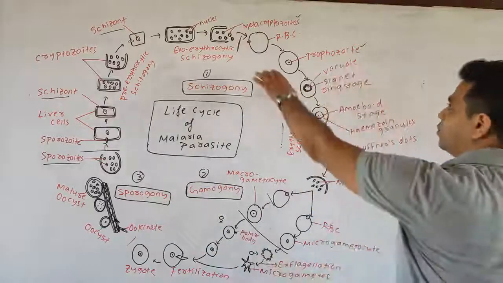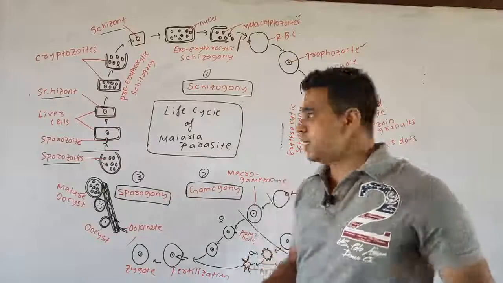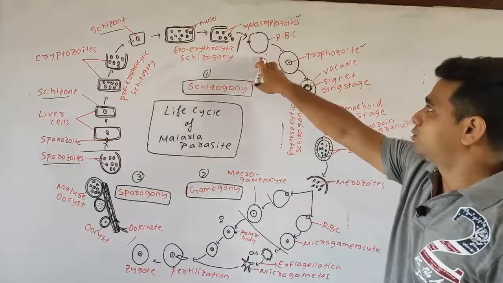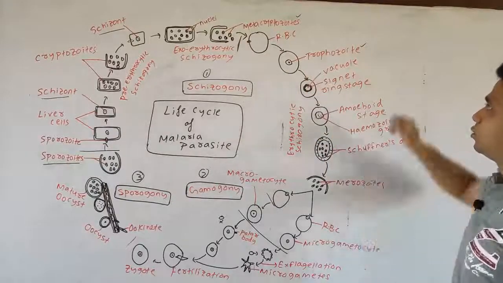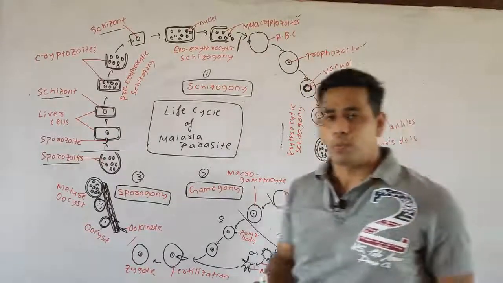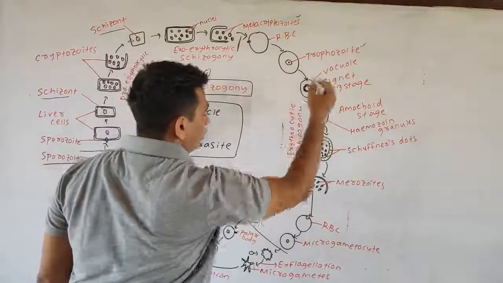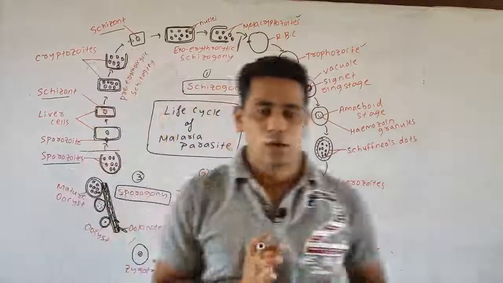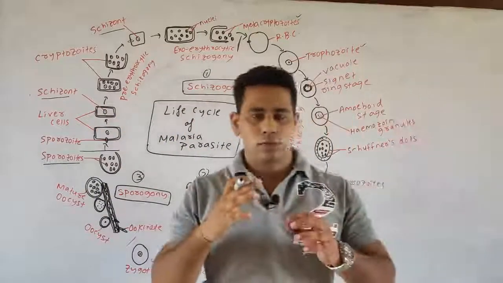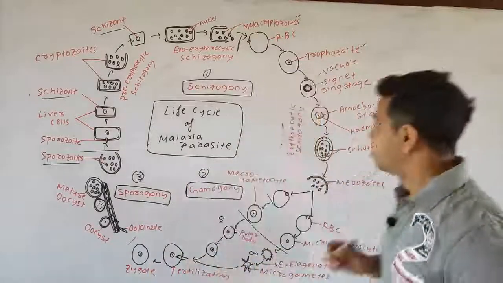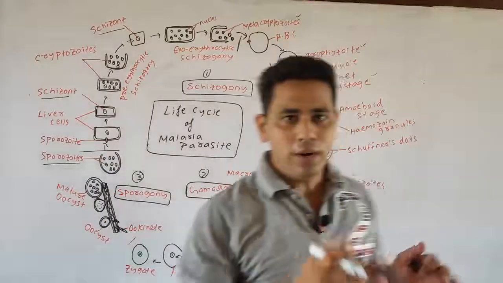Then we start the next stage, the erythrocytic schizogony. Erythrocytic means RBC. When the metacryptozoites feed upon the RBC, they are converted into the next stage, called the trophozoite. Next, the trophozoite undergoes some changes in its internal structure, forming a ring-like structure called the signet ring stage, having a vacuole inside. Okay.